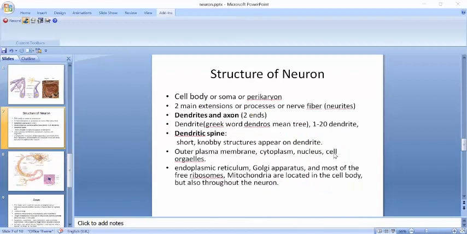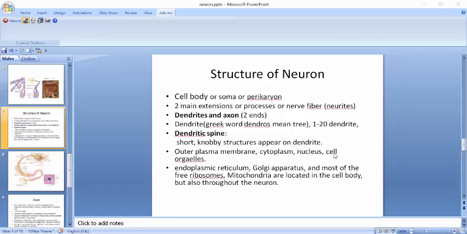Now we will discuss the structure of a neuron, and there are 3 parts of neuron structure. Number 1 is the cell body, also known as soma or perikaryon, and there are 2 main extensions, or processes, or nerve fibers, coming out of the cell body at its 2 ends, known as dendrites and axon. Dendrites are the receiving end of the cell body, and the axon is the transmitting end. Dendrite is taken from the Greek word dendros, meaning tree, and there are around 1 to 20 dendrites in a neuron.